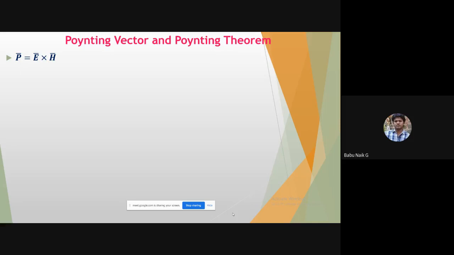Before going to the Poynting vector and Poynting theorem, let us consider the electric field and the magnetic field. I have taken here power is equal to the product of the electric field and the magnetic field. The electric field has units of volt per meter, and the magnetic field has units of ampere per meter.